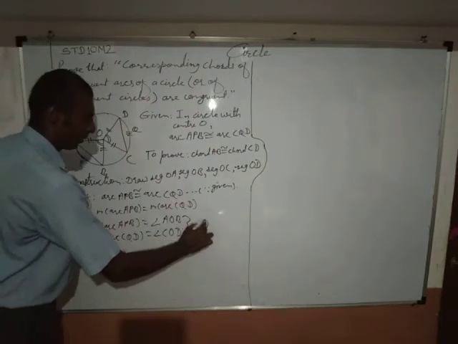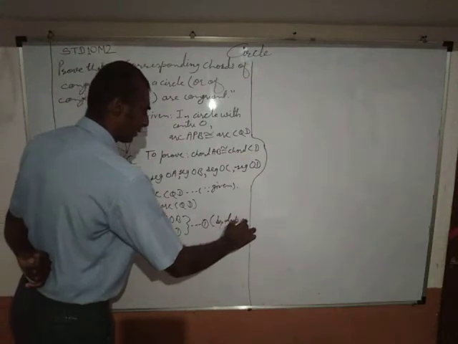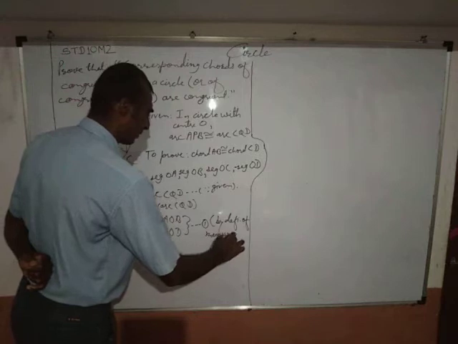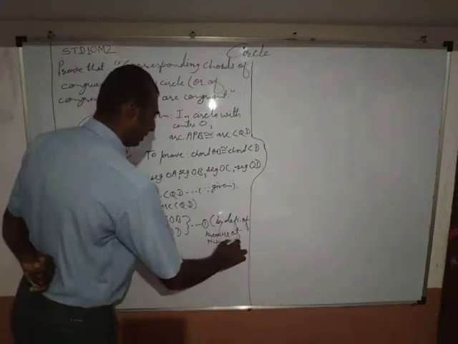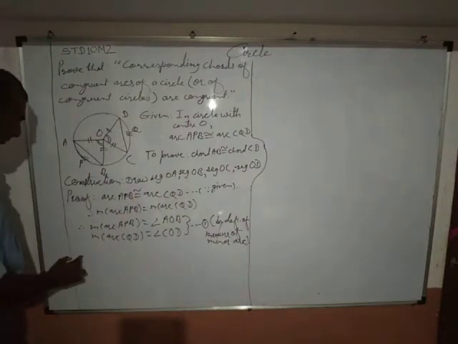Okay, number one, by definition of measure of minor arc or an arc.